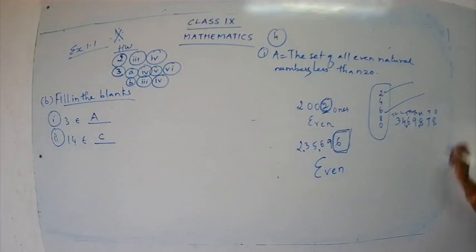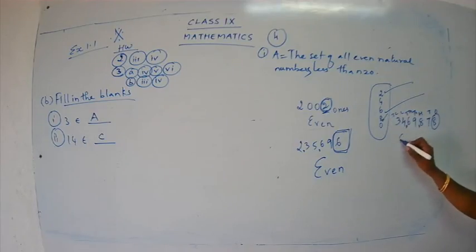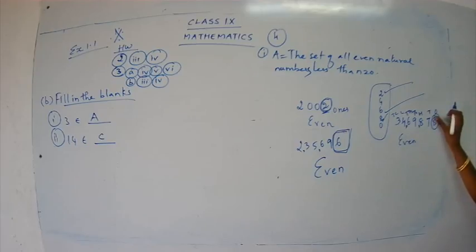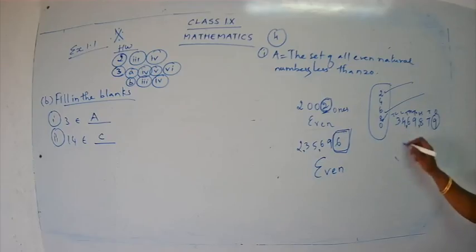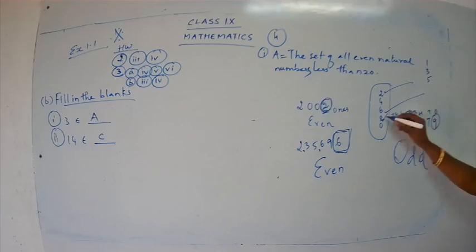I'll just put an 8 here. So what is the number in the last digit? It's 8. Yes, so it is an even number. Instead of 8, if you have 9, this is not an even number. You call it an odd number. Tell me what numbers are left out now: 1, 3, 5, 7 and 9.